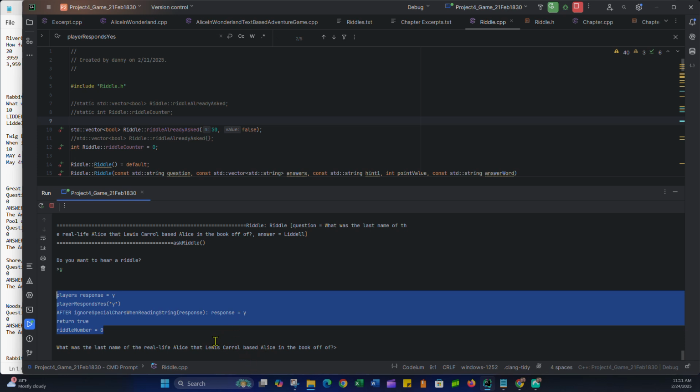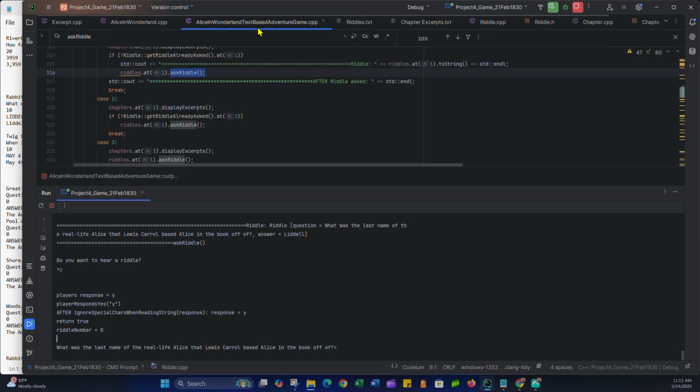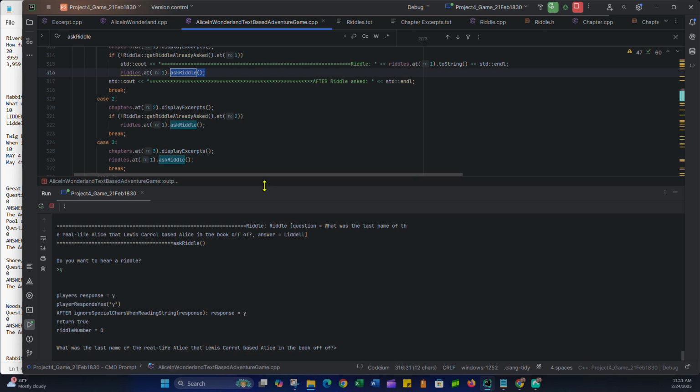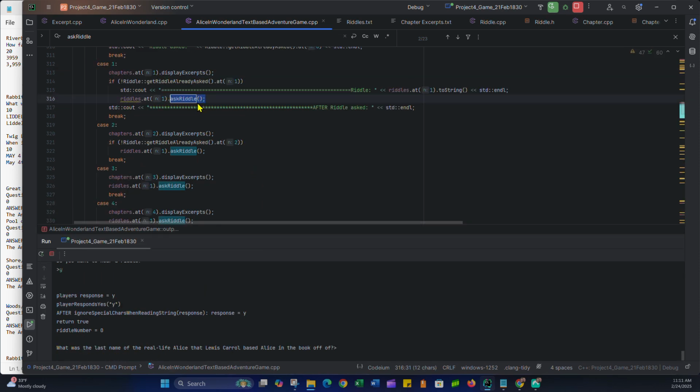It just stopped. And so these printouts, what I ended up discovering this morning was, in the text-based adventure game, I was ultimately calling this ask riddle function because this returns a riddle object, riddles.at, because riddles is a vector of type riddle.